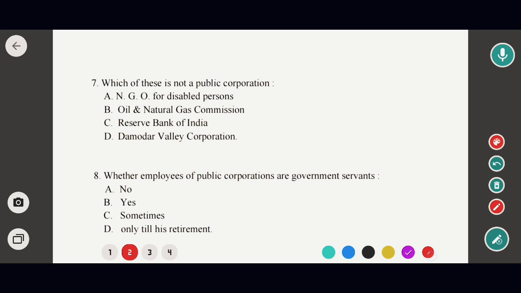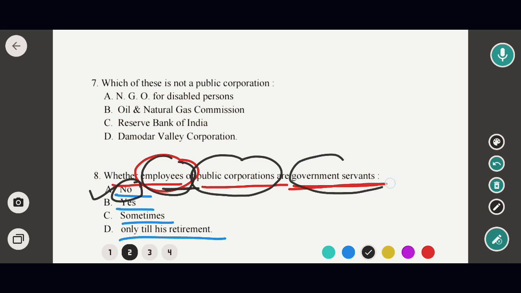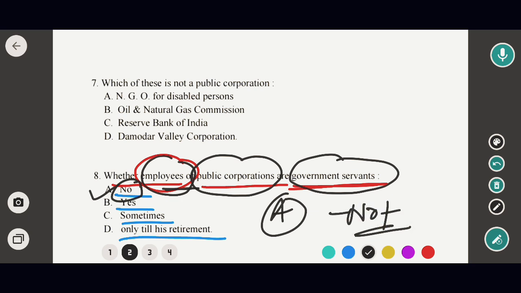Next question is, whether employees of the public corporation are government servants. Options are no, yes, sometimes and only till his retirement. So in this case the correct option would be option A, that means no. That means the employees of the public corporation are not government servants. Okay, that means they are not the servants of the government. So now to next question.